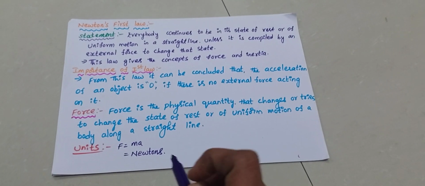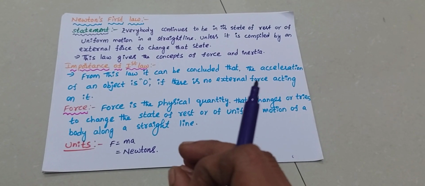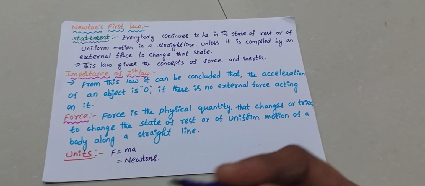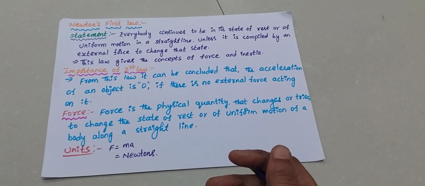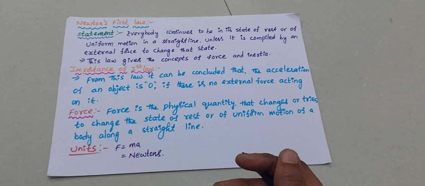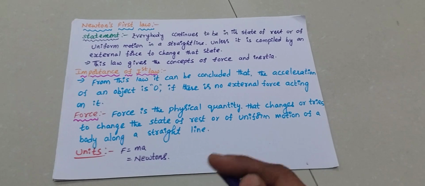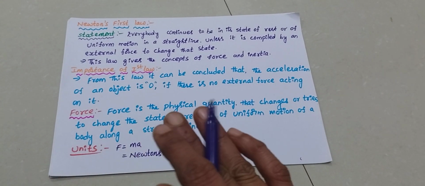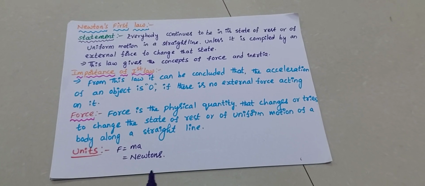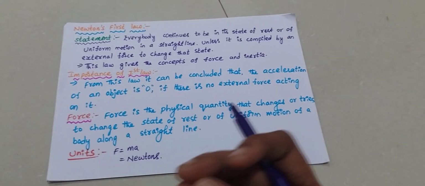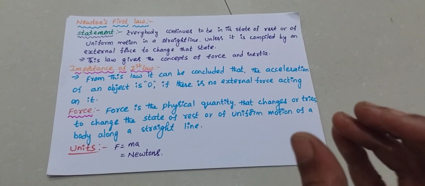Importance of the first law: from this law, it can be concluded that the acceleration of an object is zero if there is no external force acting on it. Here, external force means mass times acceleration. Acceleration is zero means there is no external force acting on it. Whenever we do not apply an external force, the acceleration is zero. Whenever we apply an external force, the acceleration has some value.